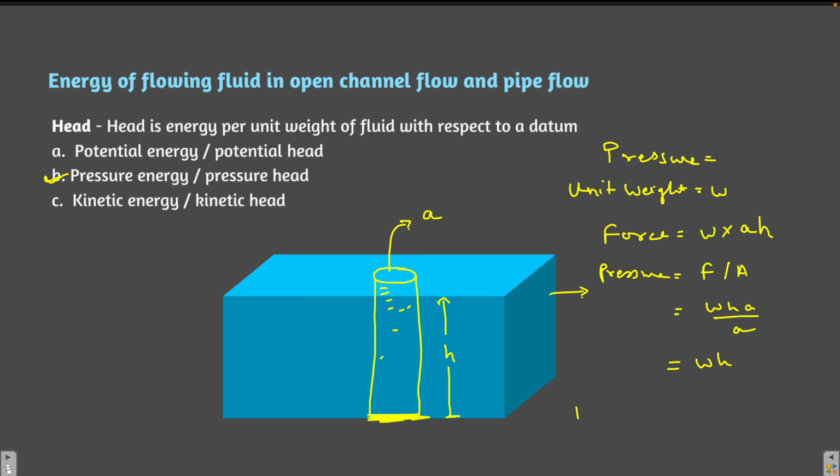But what is the pressure head? Pressure head will be pressure per unit weight of the fluid. So this will be w into h by w. You will have to divide it by the unit weight of the fluid and you will be left with h only. So that means in case of open channel flow, whatever is the height of the flow is the same as the pressure head. Understood? In case of open channel flow, the depth of flow is the same as the pressure head.